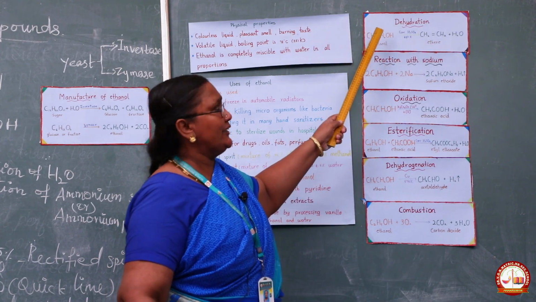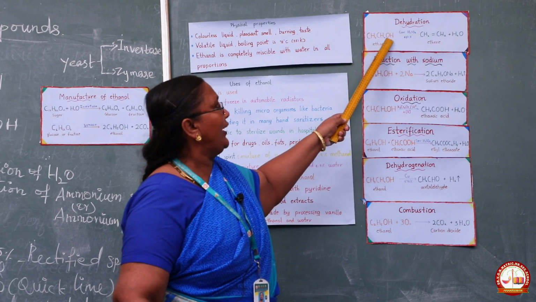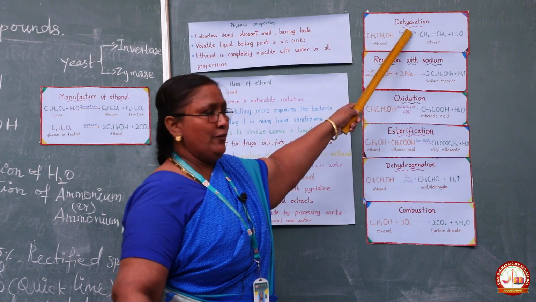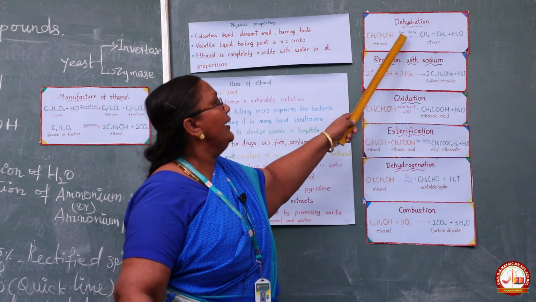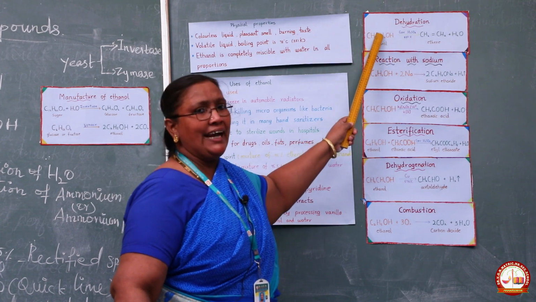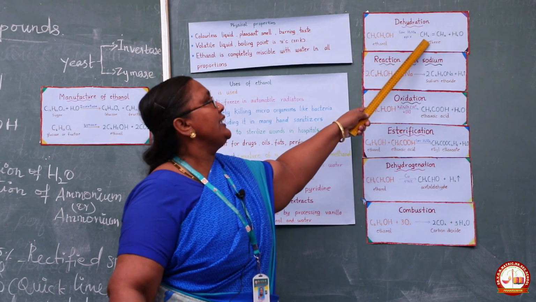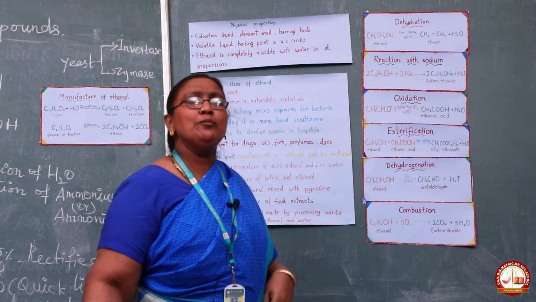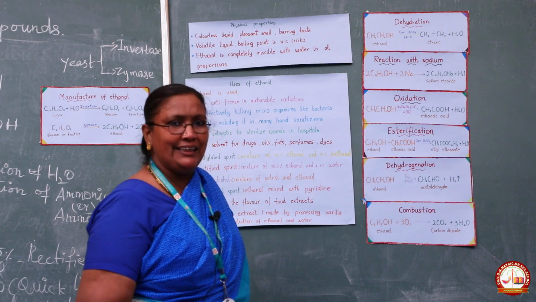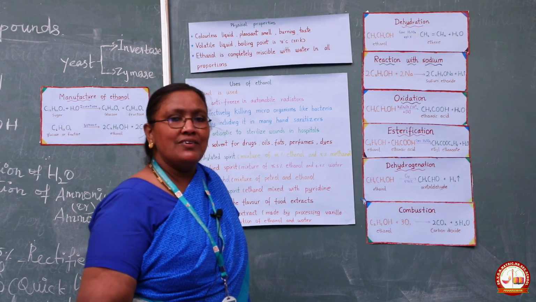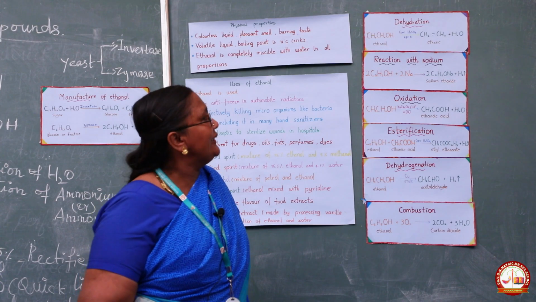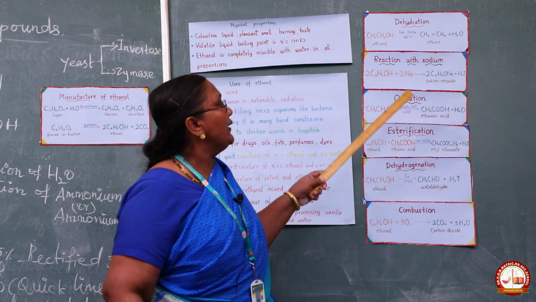The formula for ethanol is CH3CH2OH. It is heated with concentrated sulfuric acid at 443 Kelvin. It is dehydrated. The water molecule is removed from ethanol. CH3CH2OH changes into CH2=CH2, the unsaturated compound ethene, plus H2O. This is the first chemical property of ethanol. Then what is the next property?